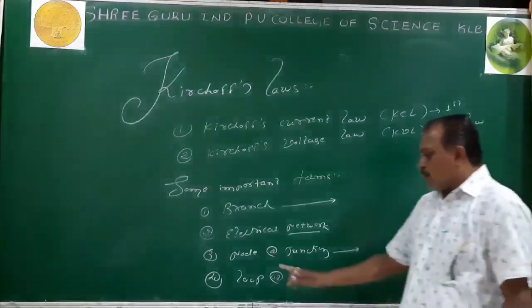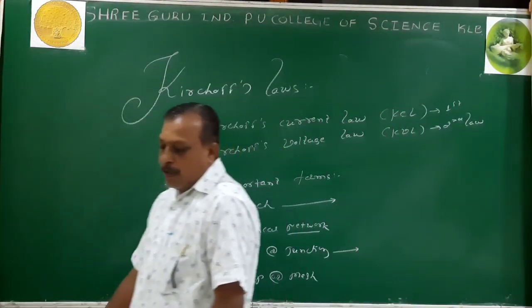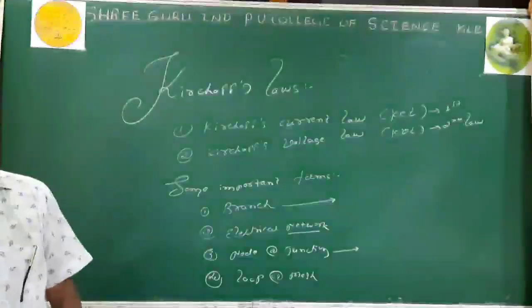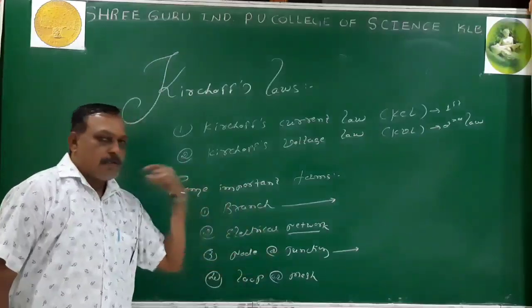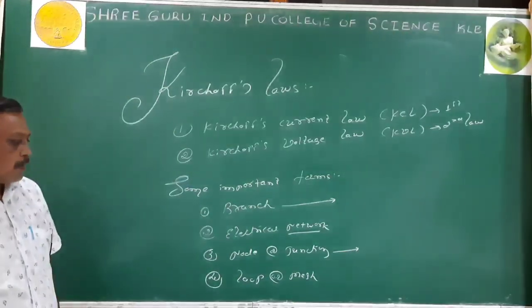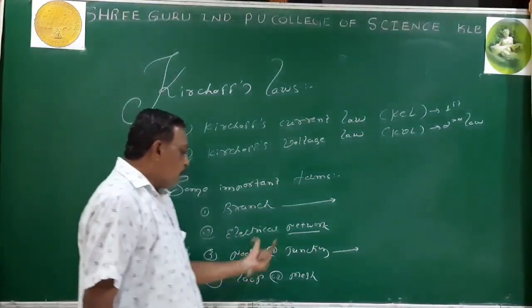Then we come across loop or mesh. Loop or mesh is a closed path for current.